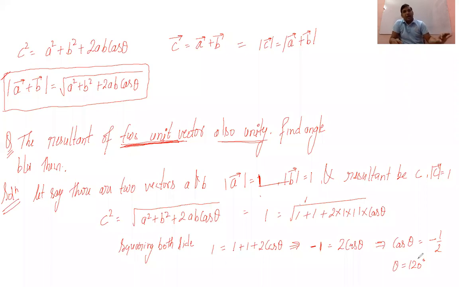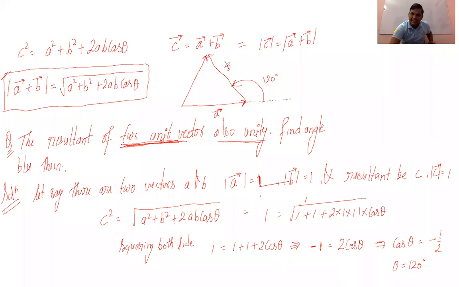Okay. So now you have to think how we can draw a diagram for it. Let's see how we can show that these vectors A and B are going to lie at 120 degree. Suppose this is your A vector, isn't it? And this is your B vector. Now you can see the angle. The angle will be taken from here only. So this is 120 or not? Let me know. Yes, sir. And the resultant will be this one.